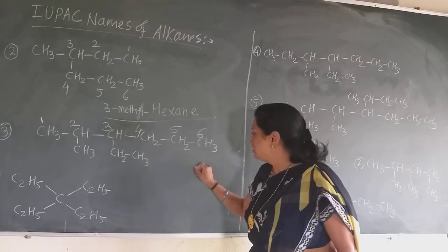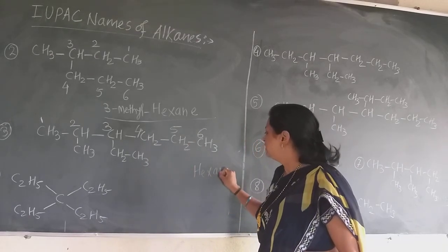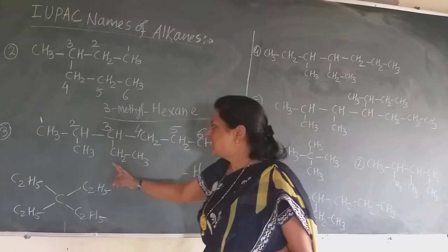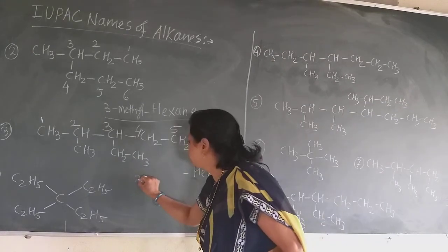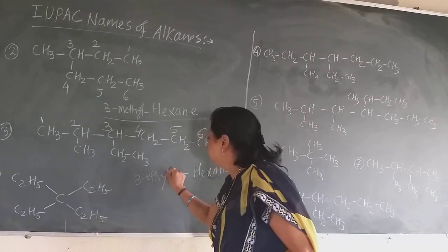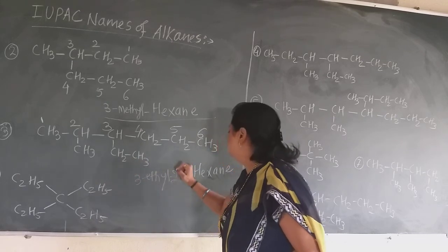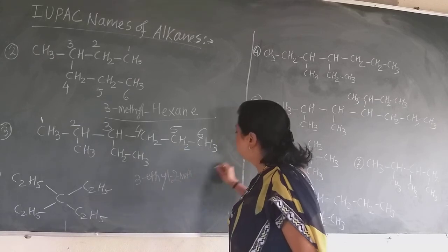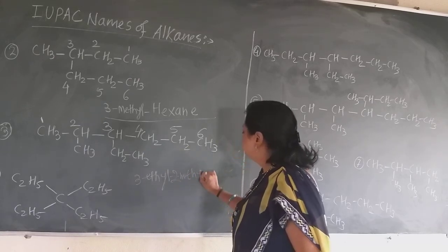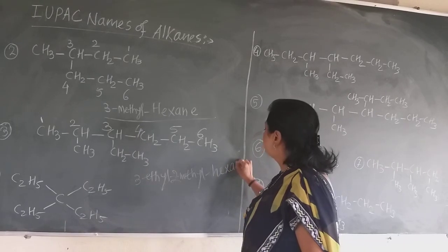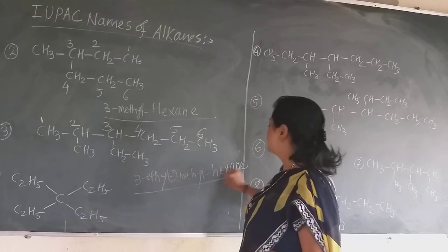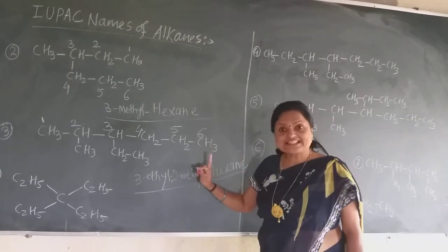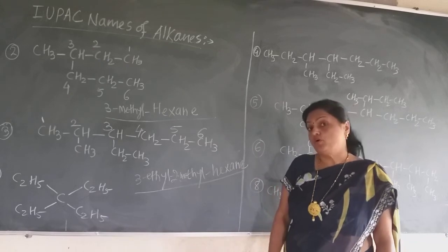Now as the parent alkane is hexane, write down hexane in the last. Then the ethyl comes first alphabetically, so 3-ethyl and 2-methyl hexane. Now this is the IUPAC name of this compound, 3-ethyl 2-methyl hexane. This is the correct name of this compound.